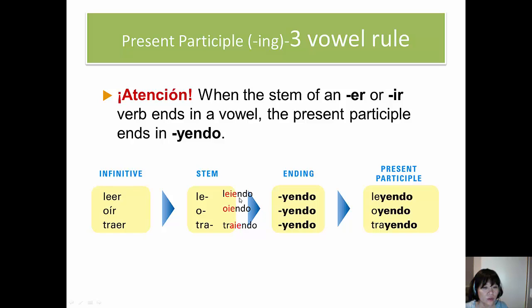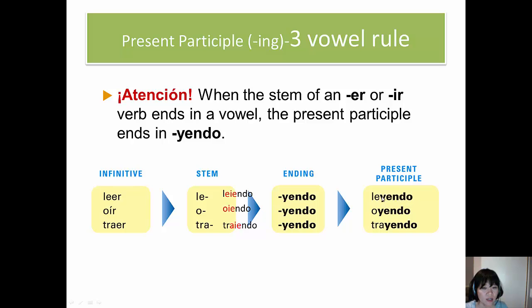So what we do is whenever we have three vowels and the second vowel is an I, we turn that into a Y. So instead of iendo, you would add yendo, and you come up with leyendo.